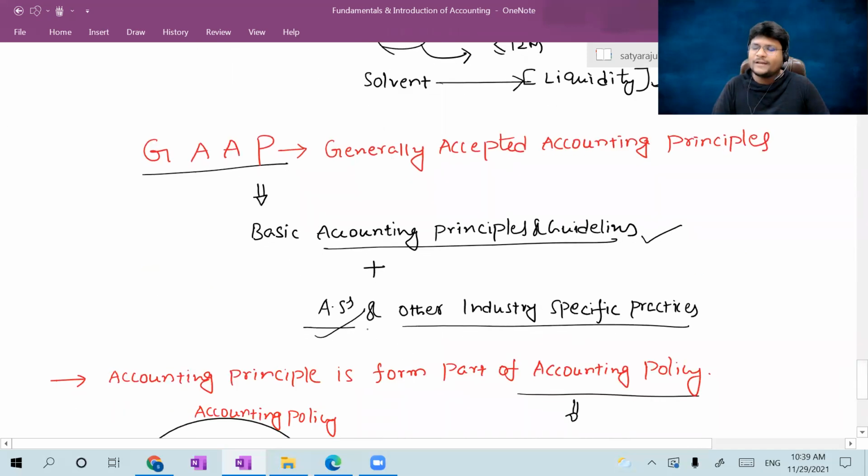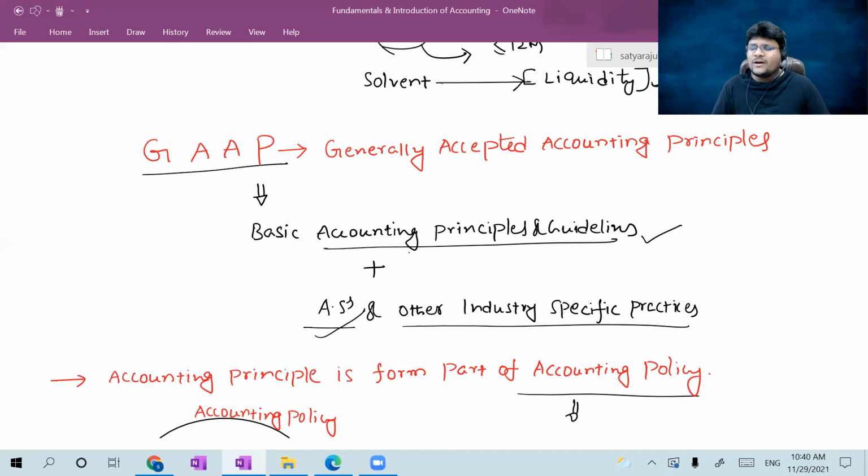Apart from that, accounting standards also form part of GAAP. That means the entire accounting structure is not only decided by the accounting principles, but also built up by accounting standards. That's why accounting standards are the heart of the entire accounting. To understand accounting better, first you should understand what exactly accounting standards tell us, which type of accounting treatment they provide clearly. For conducting accounting activities, you should know this, then only you can easily understand the structure of accounting of any entity.